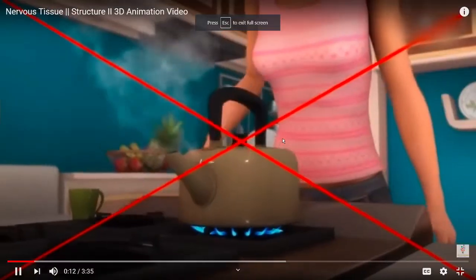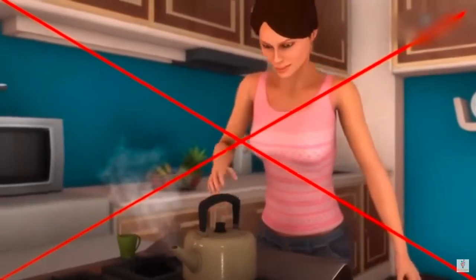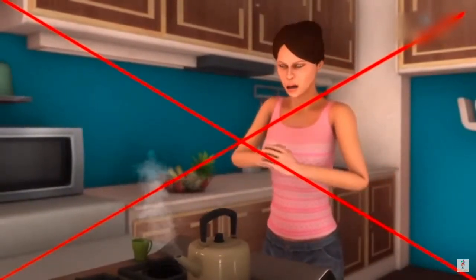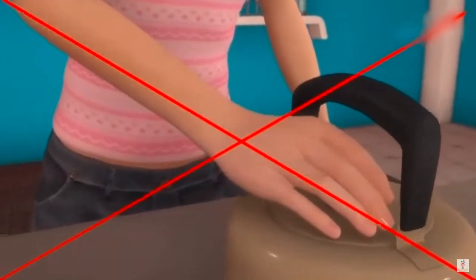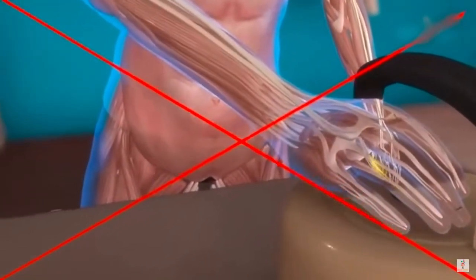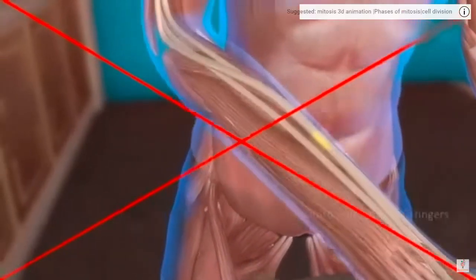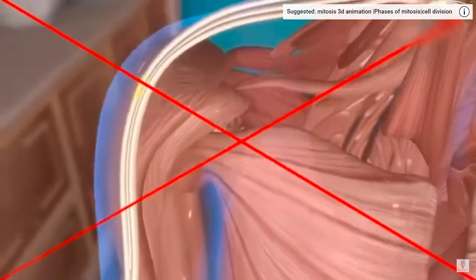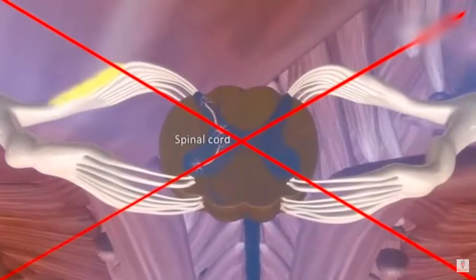If a person unknowingly touches a hot object like a kettle, she immediately pulls back her hand. Why does she do this? This happens as the receptors present in the fingers sense the heat from the kettle. The sensory nerves in the fingers absorb this impulse and transmit it to the spinal cord.